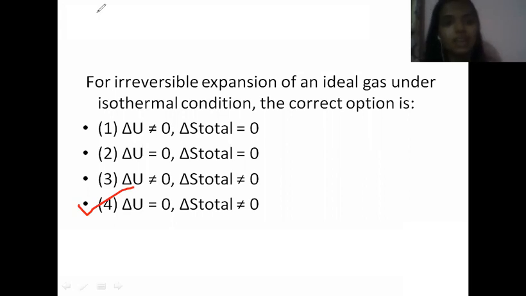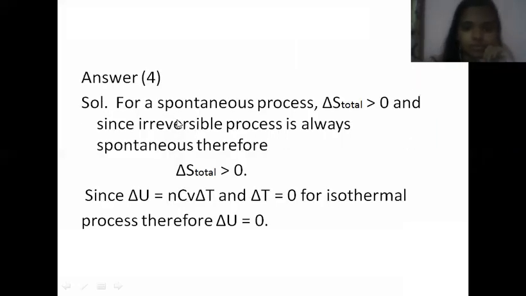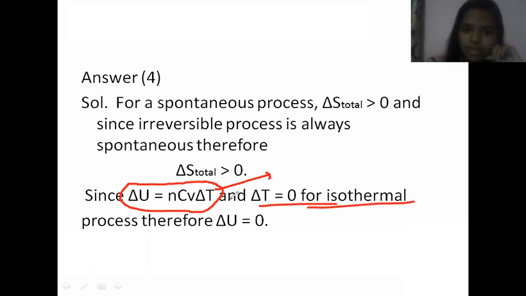Now there is an equation relating these two. If you know the equation, you can answer by confirming with that also. That is, delta U is equal to n Cv delta T. This is the equation studied in the chapter thermodynamics. Isothermal means delta T is 0, right? So n Cv into 0 means 0. So delta U is equal to 0. Simple. That's it.